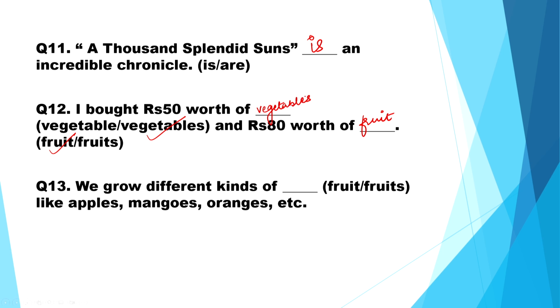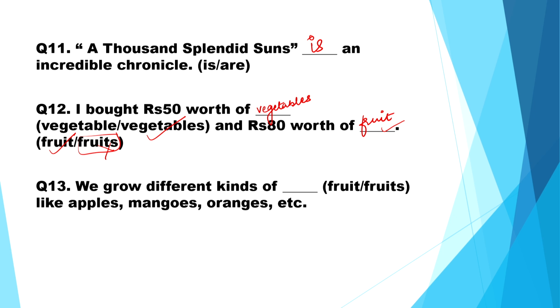So, now remember vegetable is in general reference used in plural, but fruit is more often used in singular form than in the plural form, even when it implies more than one fruit. So, here we will not use fruits, it is totally wrong, we will use fruit. So, it is generally used in the singular form.